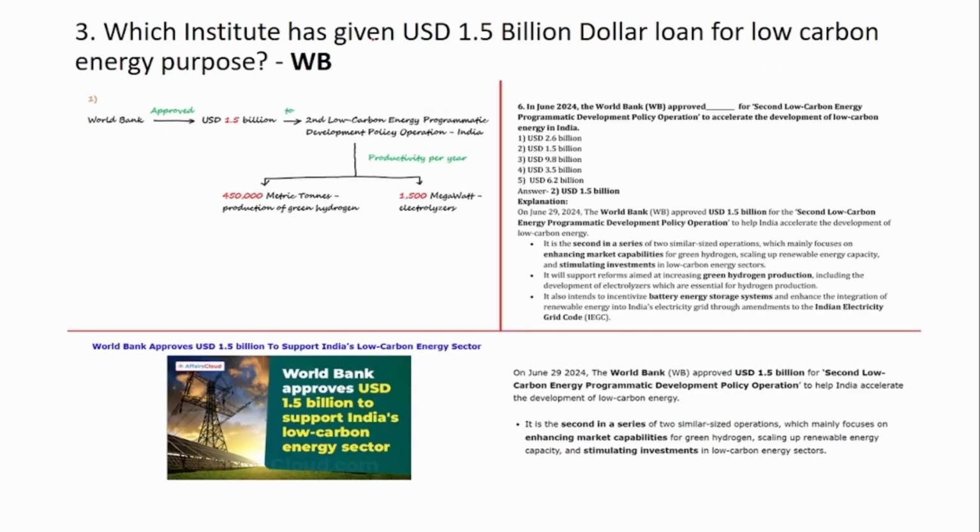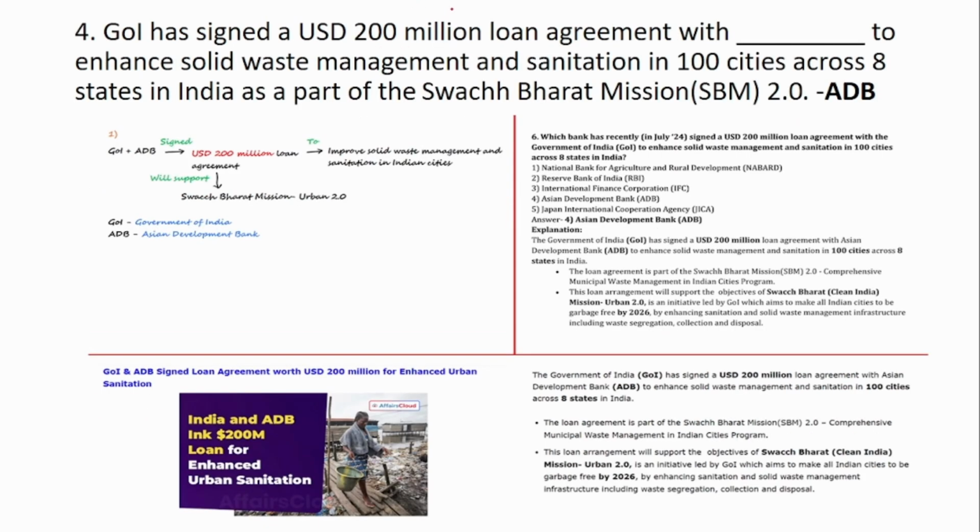Third question: which institute has given a $1.5 billion loan for low carbon energy purposes? The answer is World Bank, and these are the three sources where we have covered this question. Fourth: Government of India has signed a 200 million loan agreement with Dash to enhance solid waste management and sanitation in 100 cities across 8 states in India as part of the Swachh Bharat Mission 2.0. The answer is ADB, that is Asian Development Bank.